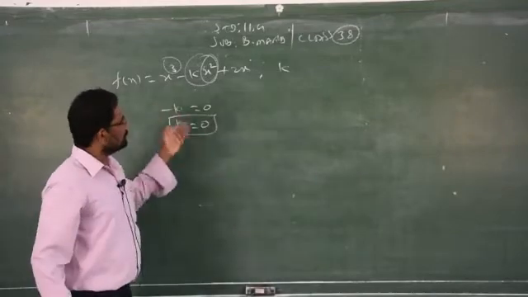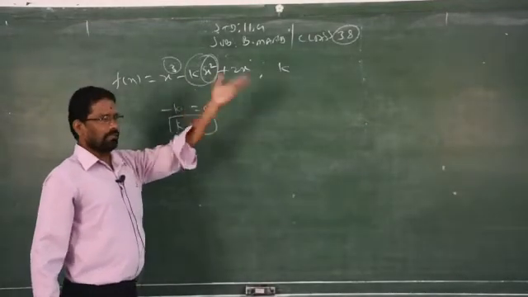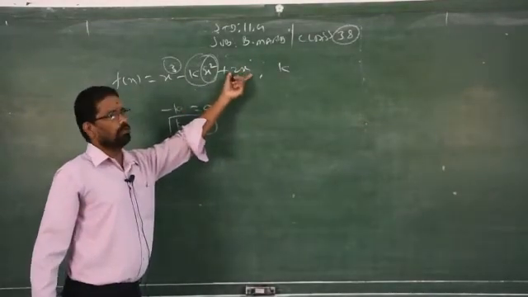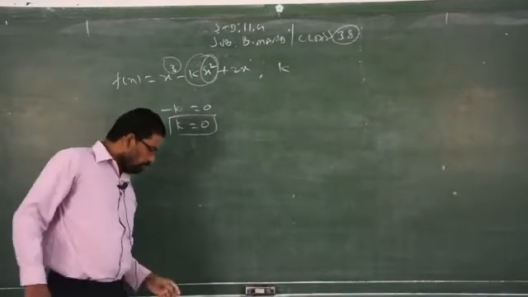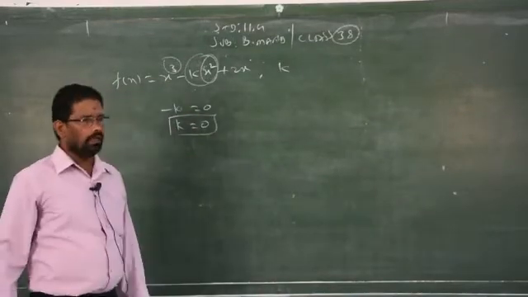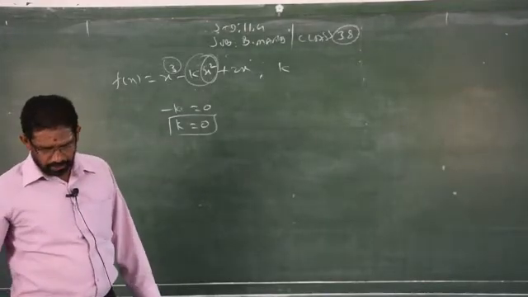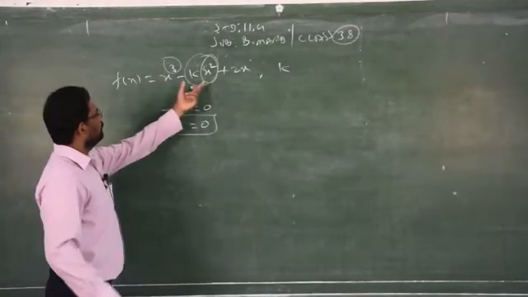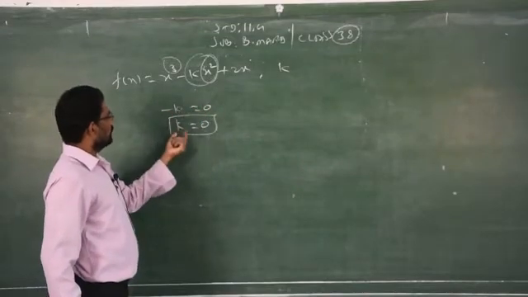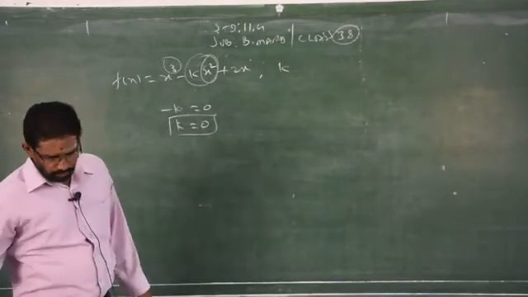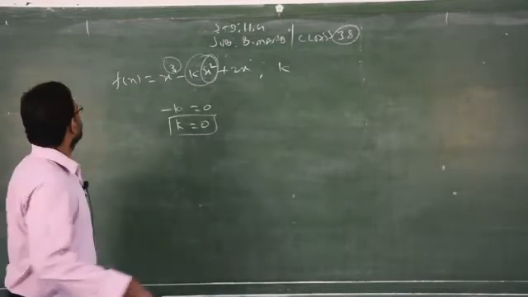If it is an even function, then they will ask something else. They can ask what the k value is over here. Clear? It is given already. It is an odd function. If it is an odd function, the power of the variable is always an odd number. If it is an even number, the entire term should be equal to 0. Therefore, minus k is equal to 0. k is equal to 0. That is the answer.